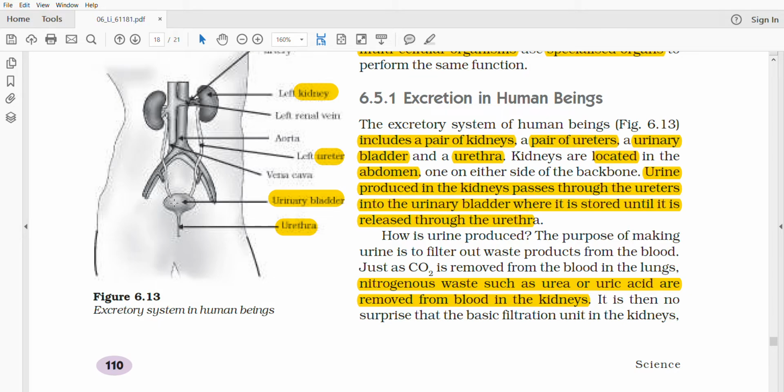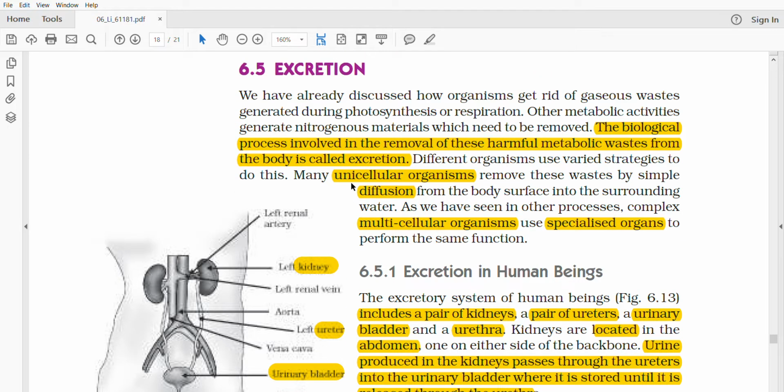When the urinary bladder gets filled with urine, the urinary bladder will contract. The muscle will send nerve signals to our brain, and then through the urethra, the urine will go out from the body. That is what excretion is. So that's all in excretion. Thank you.